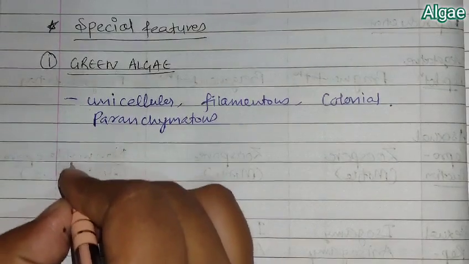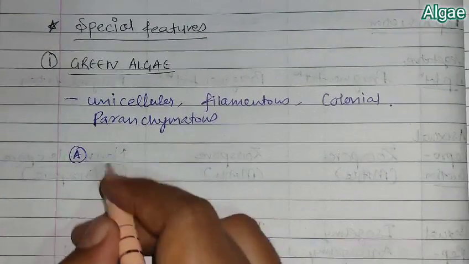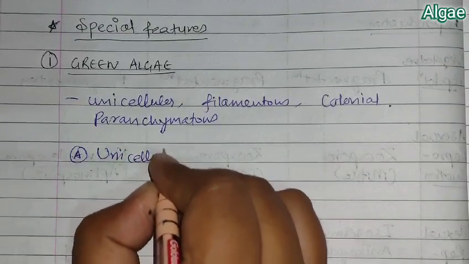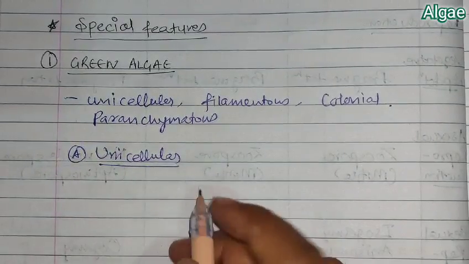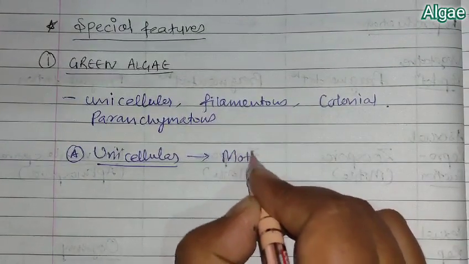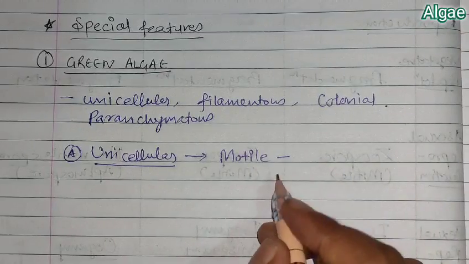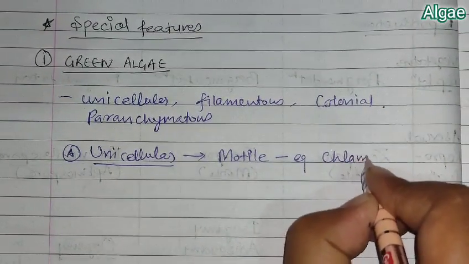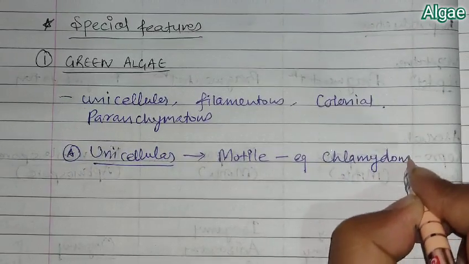Okay, so first, some of the unicellular green algae: in unicellular form you will find some motile algae. An example of motile algae is Chlamydomonas.